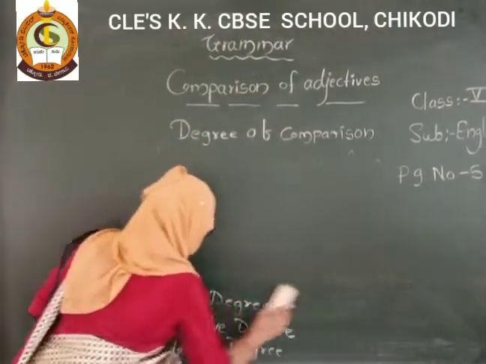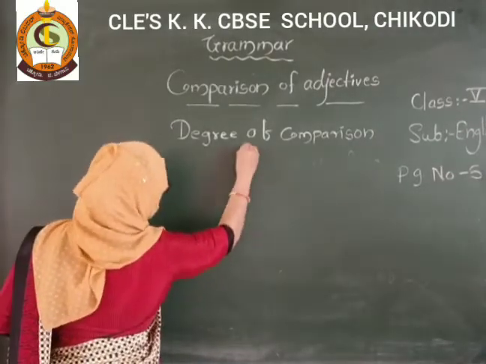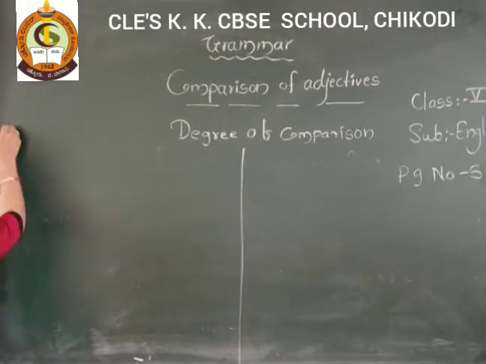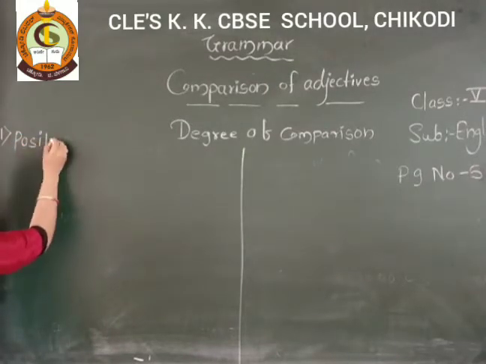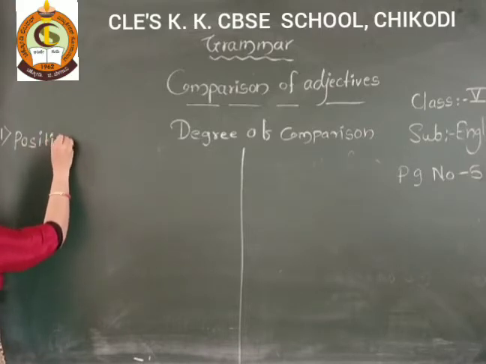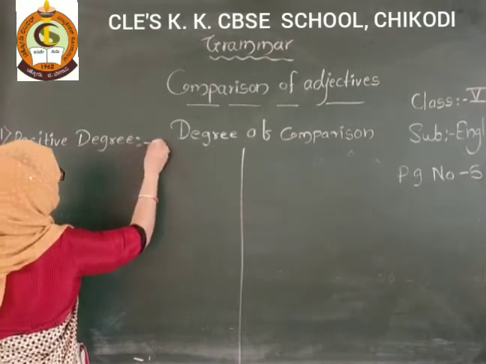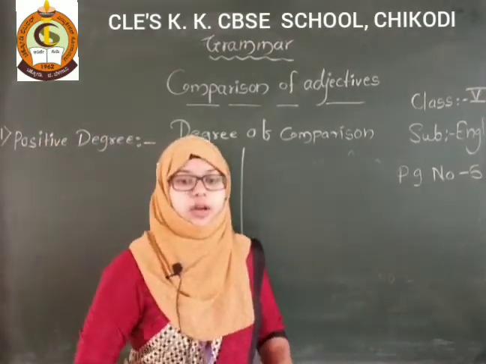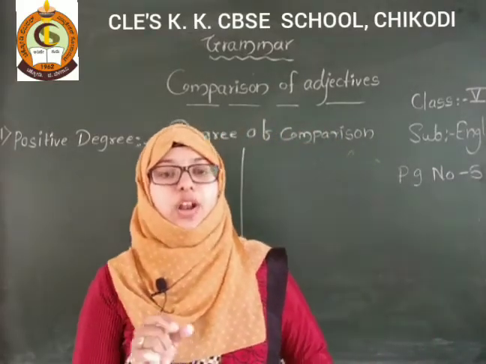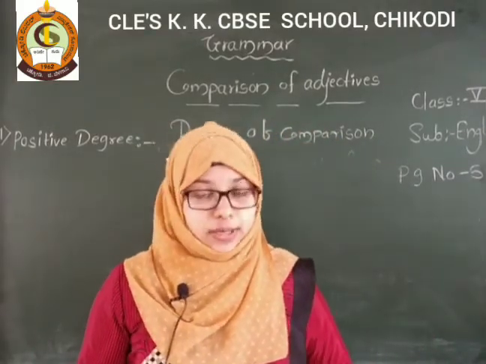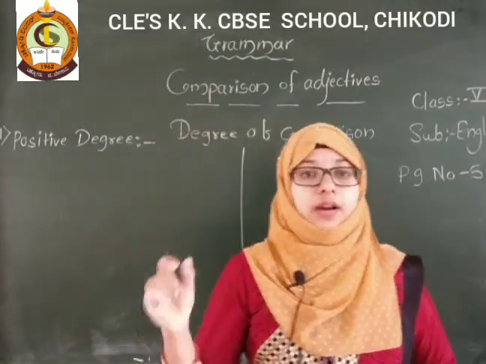First one, positive degree. First one I will write here. Positive degree. Now, positive degree means what? The positive degree is used to refer to one object, person or place without making a comparison.